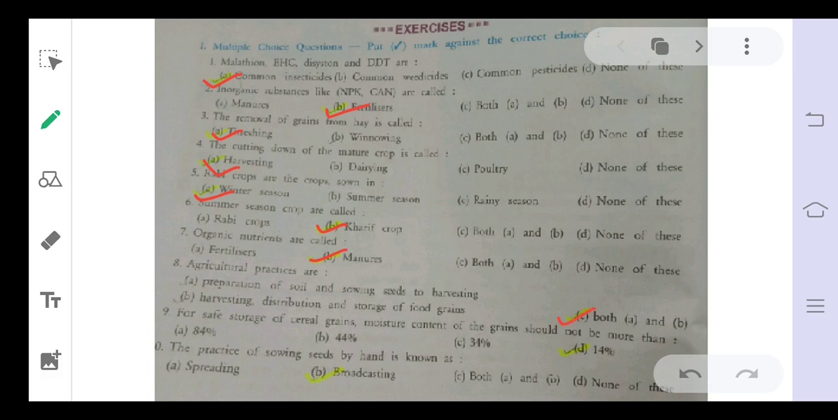Then, for safe storage of cereal grains, the moisture content of the grains should not be more than 14%. Then the practice of sowing seed by hand is known as broadcasting. So all these are the answers of the multiple choice questions.